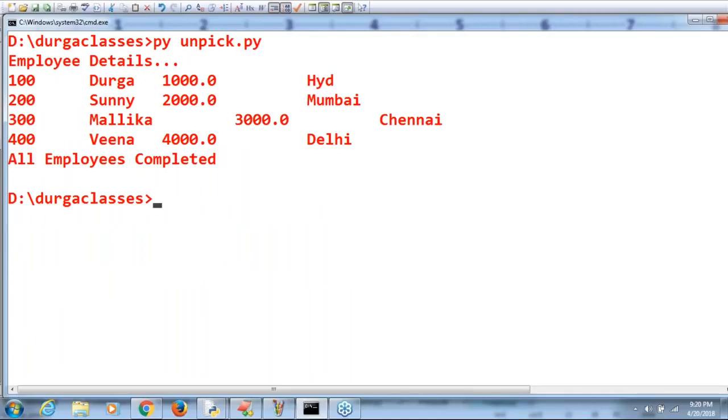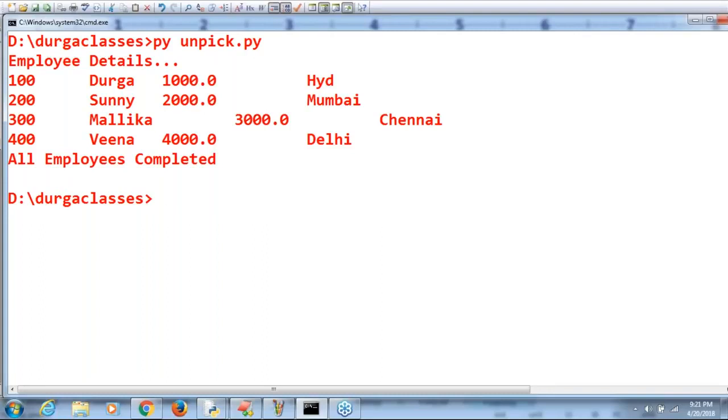How many times can we perform pickling? How many times did we perform pickling? Only one time. But how many times can we perform unpickling? Any number of times. What is the problem with that? Admin is going to store the data one time. Next, in the future, whenever the data is required, we keep on reading like that, right? Are you able to understand? Clear, I hope. No need to give any more explanation.